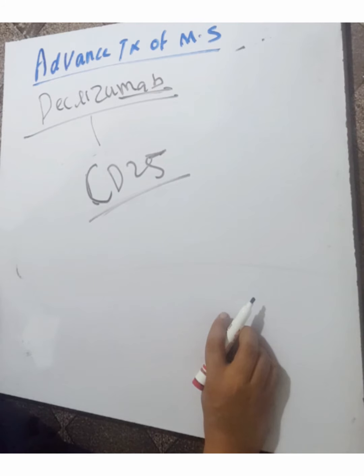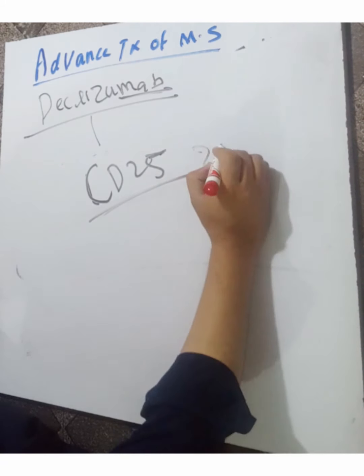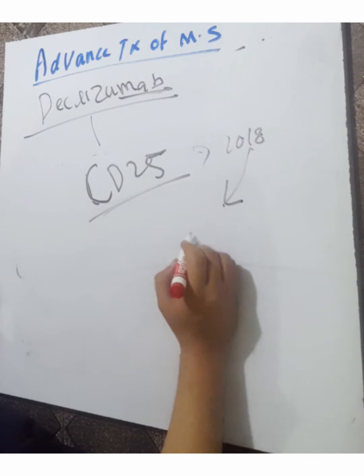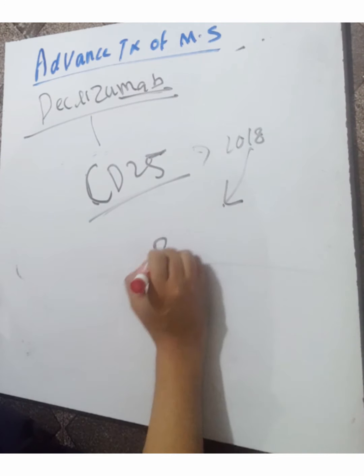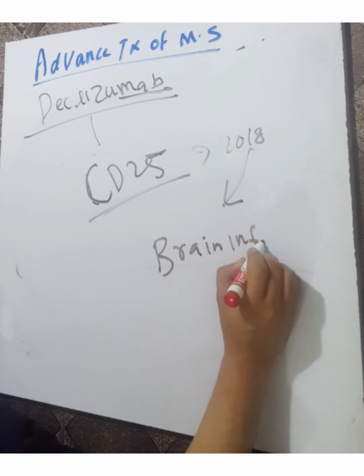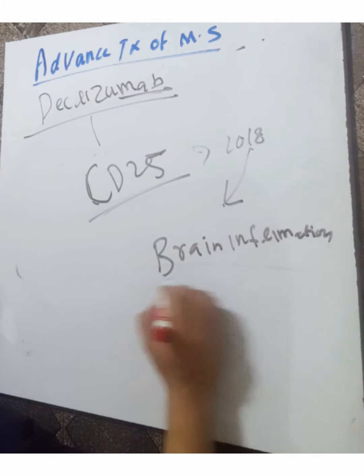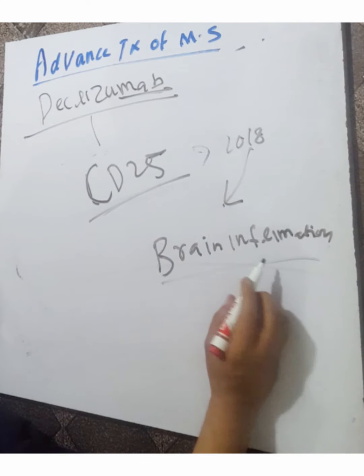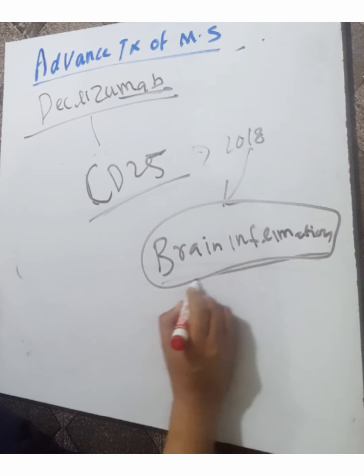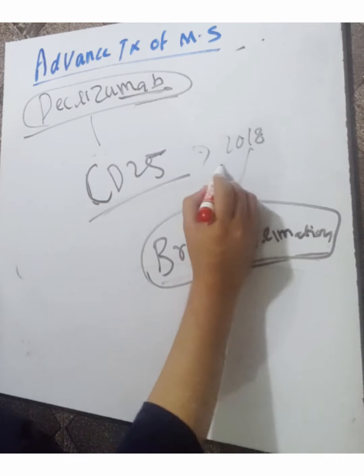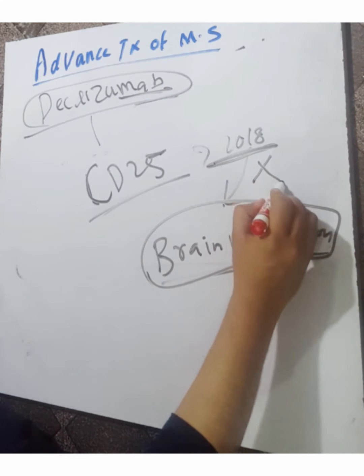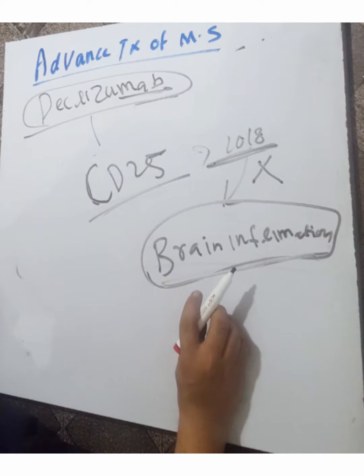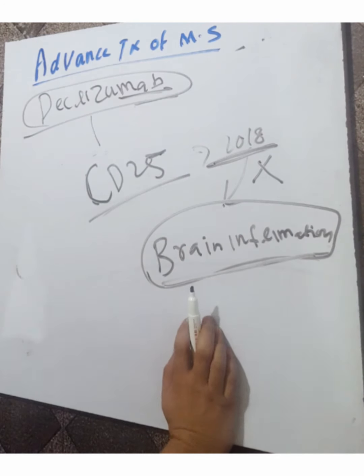But it was removed from the market in 2018 because of reports of brain inflammation. It was previously approved for patients who had failed at least 2 other therapies for multiple sclerosis. But in 2018 it was withdrawn from the market because it caused brain inflammation. So this was the treatment of multiple sclerosis.